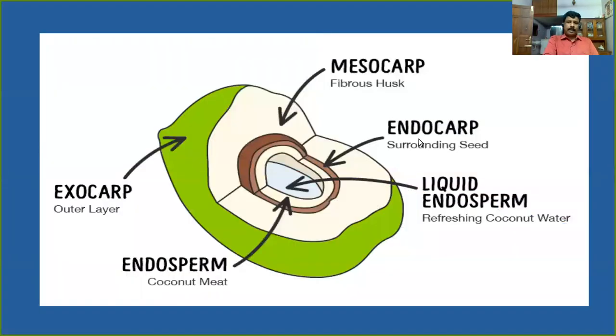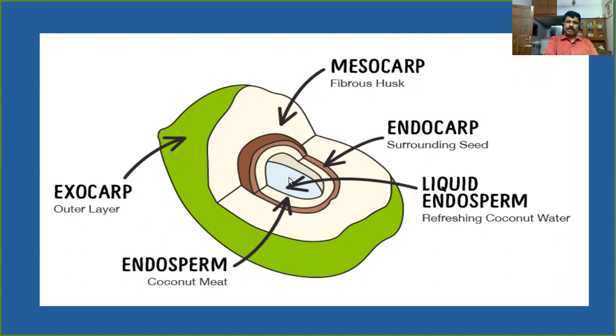This is a diagrammatic representation of a coconut fruit. A coconut fruit has two types of endosperm. This is called the liquid endosperm. You are very familiar, inside the coconut fruit some liquid portion is there. This is the liquid endosperm, and the white kernel seen around the liquid endosperm is nothing but cellular endosperm. So the coconut fruit has two types of endosperm. This liquid endosperm is the free nuclear endosperm.